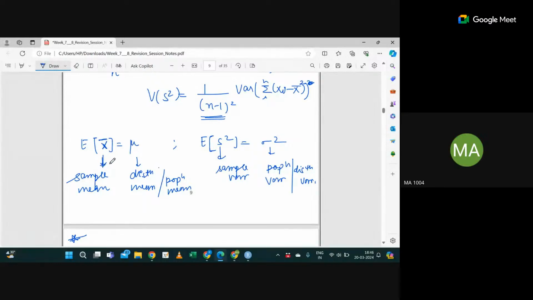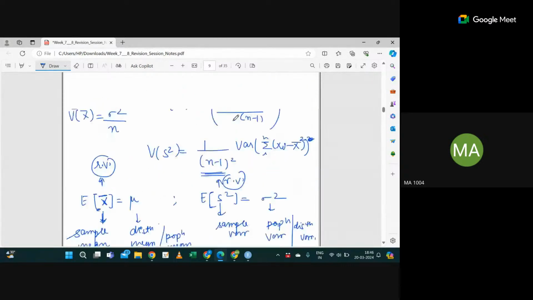No, x bar is the sample mean itself. Let me clarify.